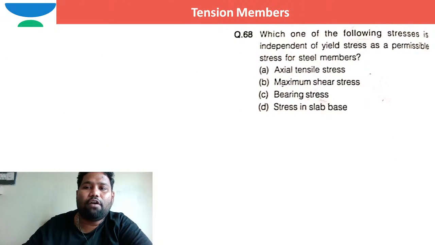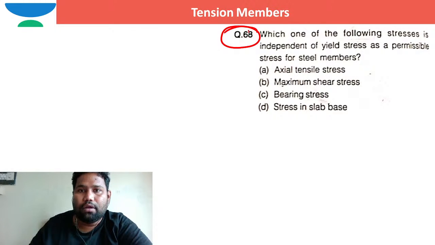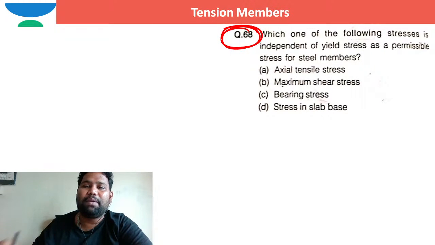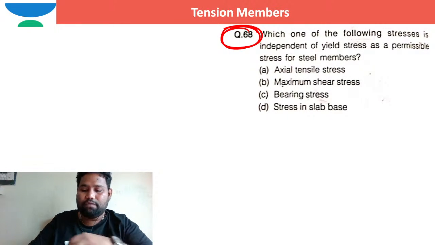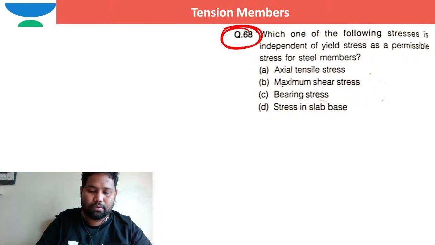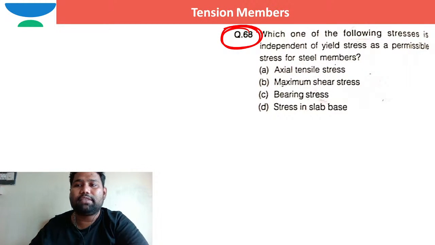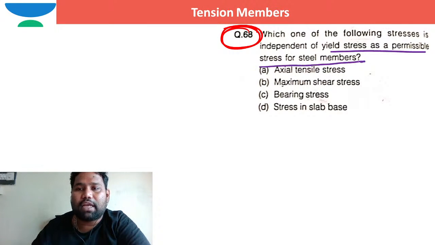Which one of the following stresses is independent of the yield stress as the permissible stress for structural steel?